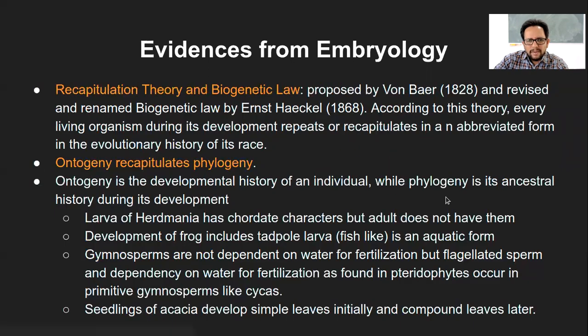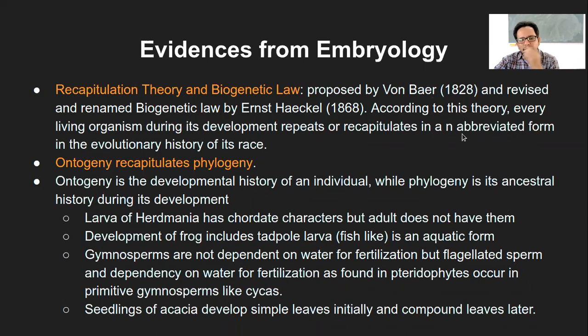Now, there have been well-proposed theories, what we know as the recapitulation theory, which later became the biogenetic law. This recapitulation theory was proposed by von Baer somewhere around 1828, and then it was revised as well as renamed as the biogenetic law by Ernst Haeckel.